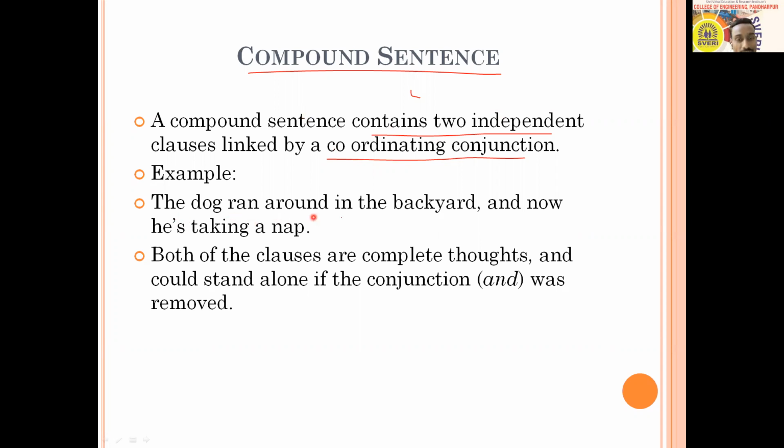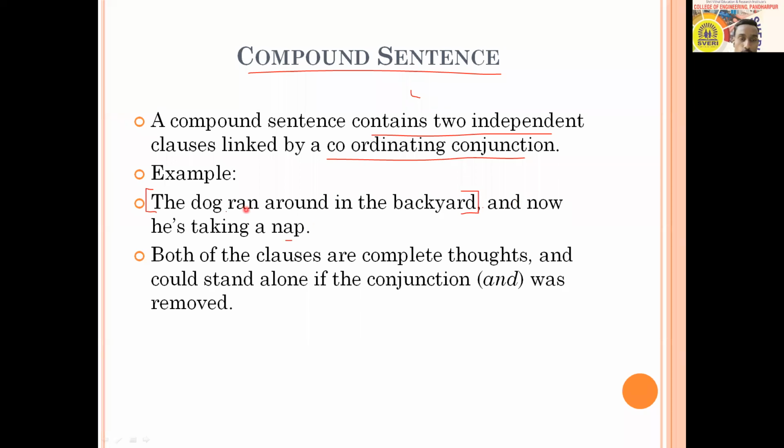The dog ran around in the backyard and now he's taking a nap. Okay. So what does it mean? Here are two sentences. Which two sentences? The dog ran around in the backyard. This makes one sentence. You can write it separately. You can give a full stop here also. And you can make another sentence also.